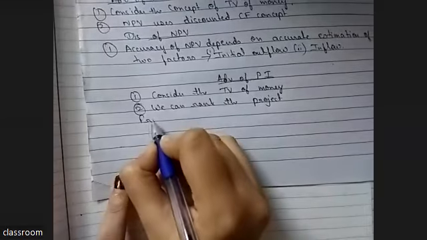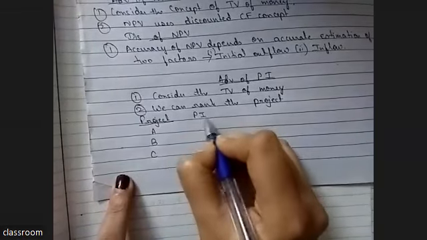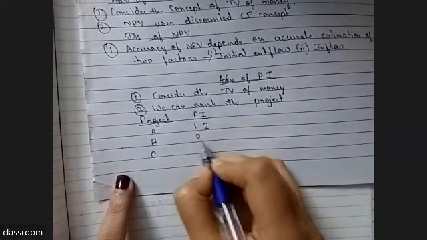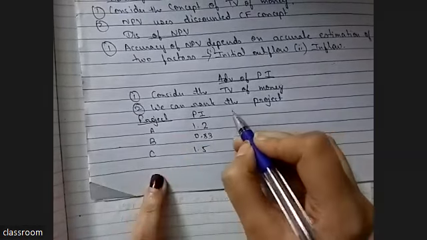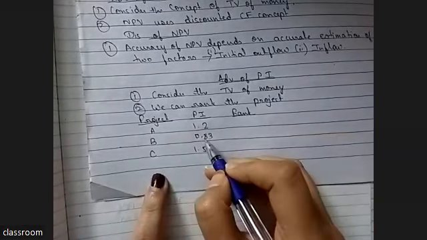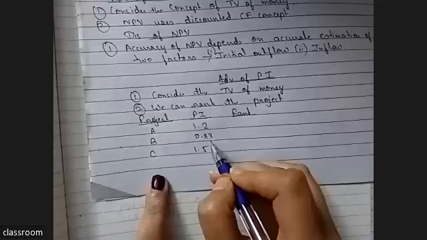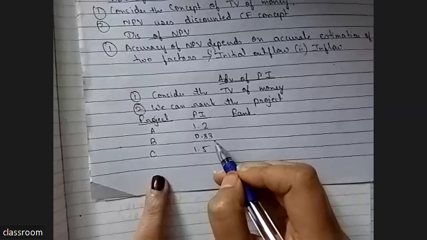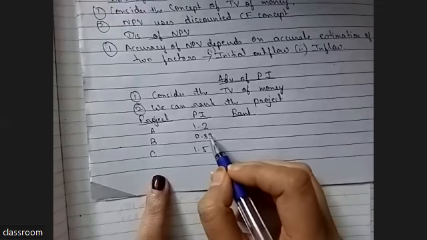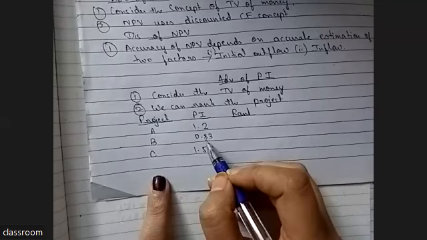See, there is project A, B, and C. You have PI 1.2, 0.83, and 1.5. So B you will clearly reject. Why? Because it has less profitability index. If they ask you why you are rejecting B, then what will be your answer?